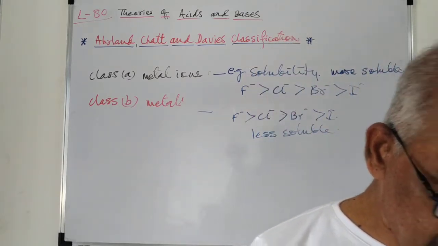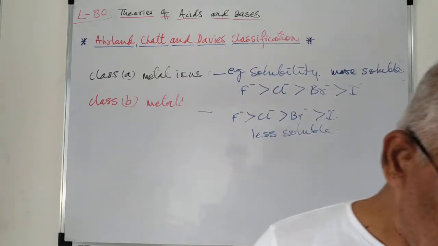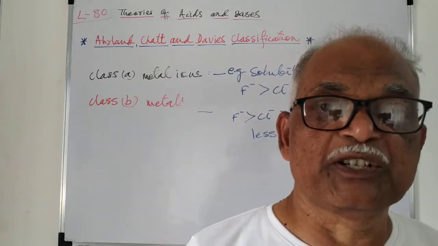Class B metal ions have large enthalpy of reaction with phosphorus donors.